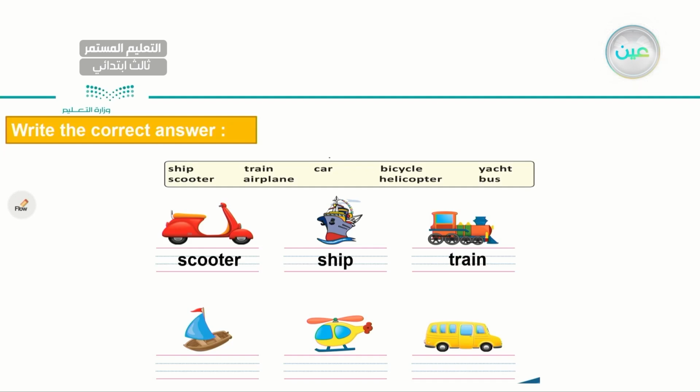Now let's go below. What do I have here? I have a yacht. Right next to it, I have a helicopter. And for the last one, what do I have? I have a bus. So let's read our answers one last time. Scooter, ship, train, yacht, helicopter, and bus.